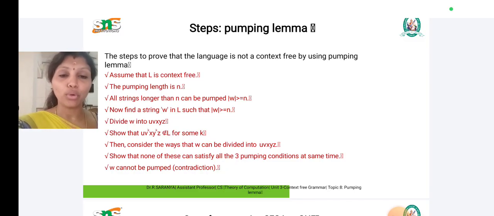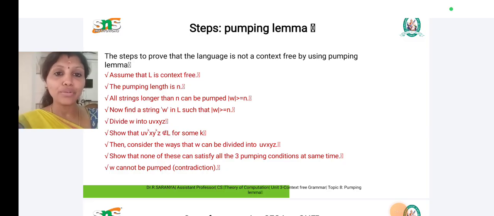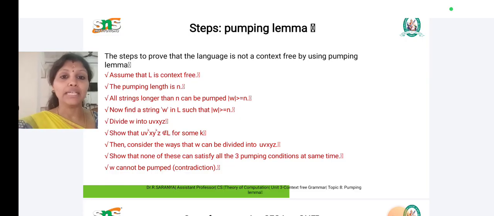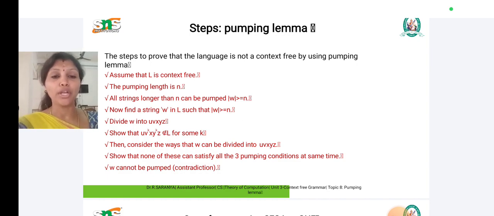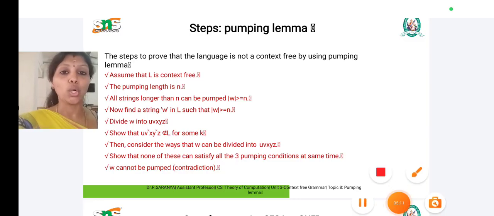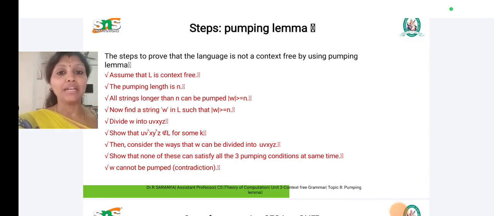For that reason we use the technique called the pumping lemma. We check each and every string line by line. Finally, we prove whether the given language is context-free or not. So for proving, we implement the pumping lemma technique for context-free languages. Hope you understand.